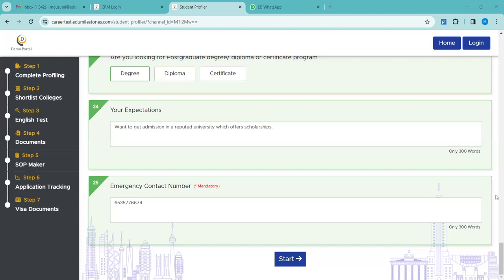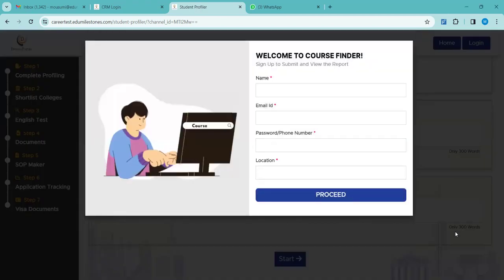So shall we proceed? Yeah, please. Okay, so after the questionnaire set is answered, the student has to click on the start button. Once the start button is clicked, they will ask for the student's name. For example, I'm considering the name Isha. Let me take a dummy email ID.